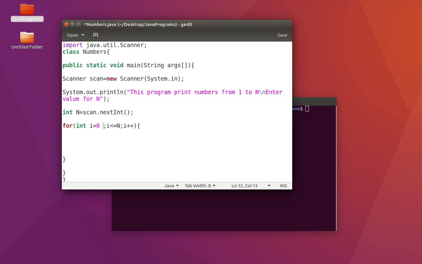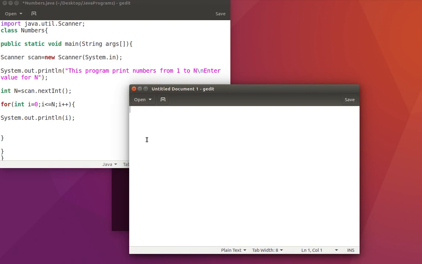The for loop is the only loop which will have all three on one line. So three parameters, three values, are separated by two semicolons. Variable initialization takes place here. Then the condition on the particular variable is checked. Then we have an increment or a decrement operator; in this program, we have the increment operator. Then we are simply going to print numbers from 1 to n using System.out.println, and we print i, nothing else.